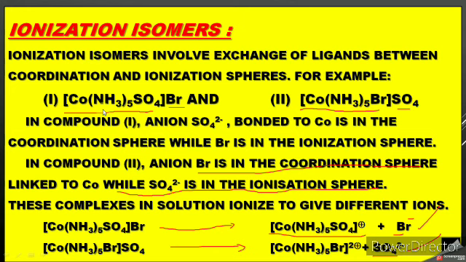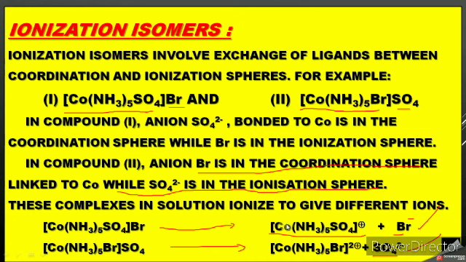In the first compound, [Co(NH3)5(SO4)]Br, the name is pentaamminesulfatocobalt(III) bromide. The SO4 2 minus anion bonded to cobalt is in the coordination sphere, while the Br is in the ionization sphere.